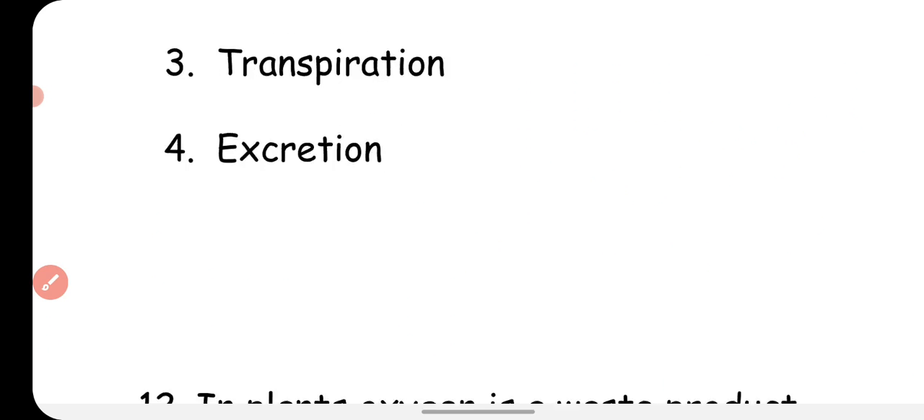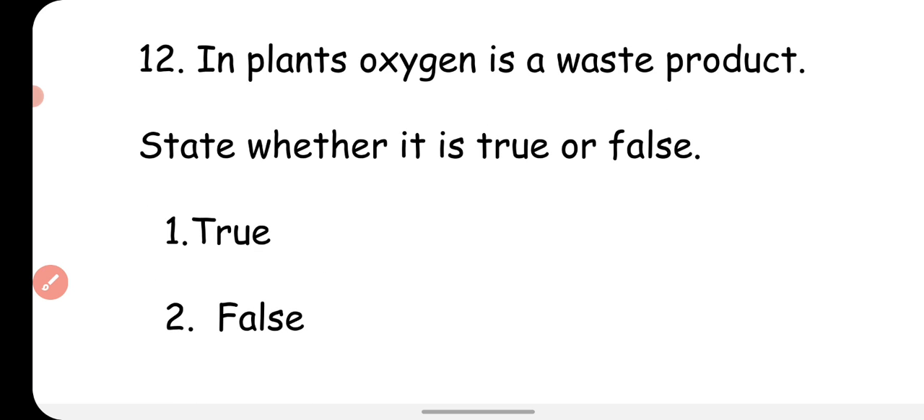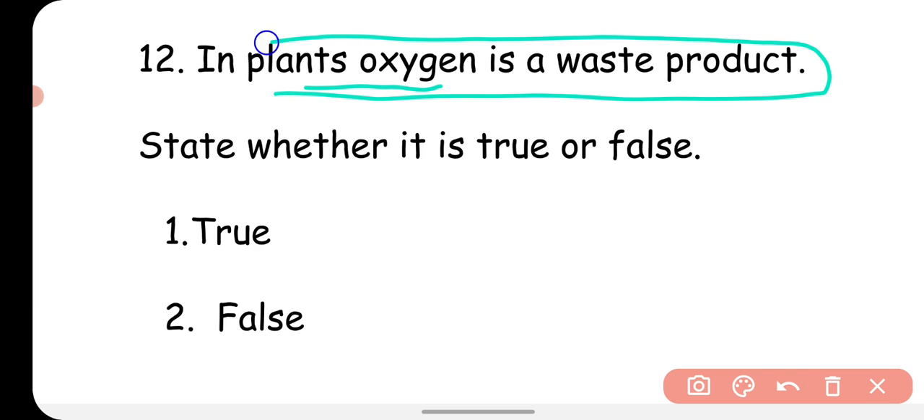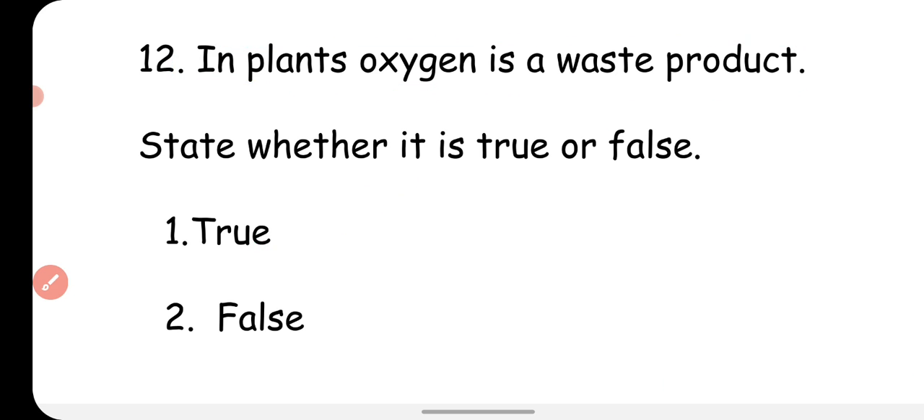Next question is, in plants oxygen is a waste product, state whether it is true or false. Yes, this is true, because in the process of photosynthesis oxygen is produced as a waste product, and it is removed from the plant body through the stomata. So this is true.